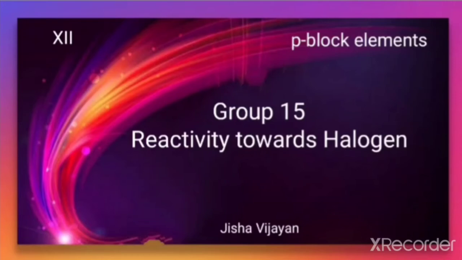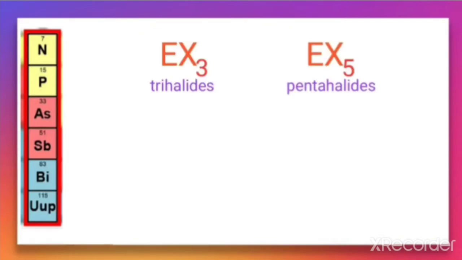Hello students, let us discuss group 15 elements' reactivity towards halogens. Group 15 elements, that is nitrogen, phosphorus, arsenic, antimony, bismuth, form two series of halides of type EX3 and EX5, where E is the element of group 15 and X represents the halogen. EX3 is called trihalides, EX5 are called pentahalides.